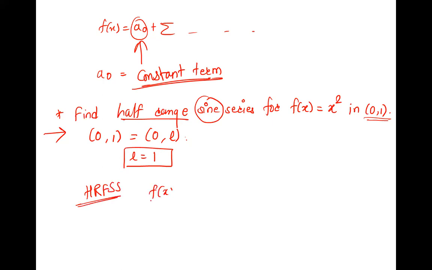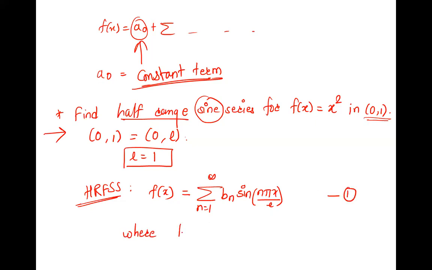Which is f of x. And the half range Fourier sine series is exactly similar to an odd function in minus L to L. And our function will have what in the series, a naught, a n and b n? Only b n, correct. So what is that series? Summation of b n sine n pi x by L. Whenever the interval has L in it, the angle is n pi x by L. And we have to find b n.